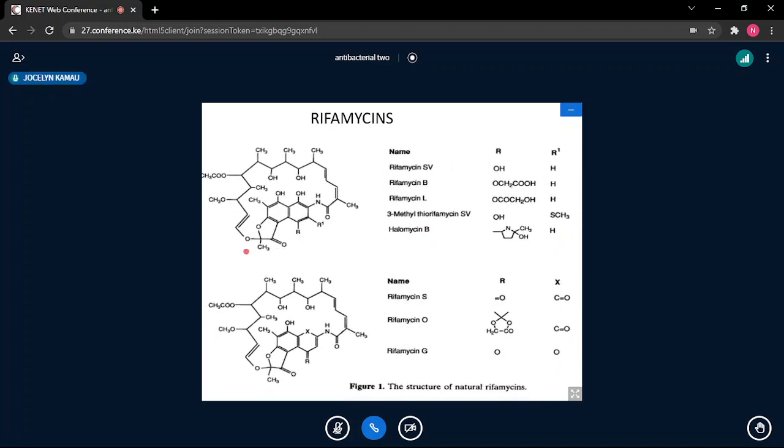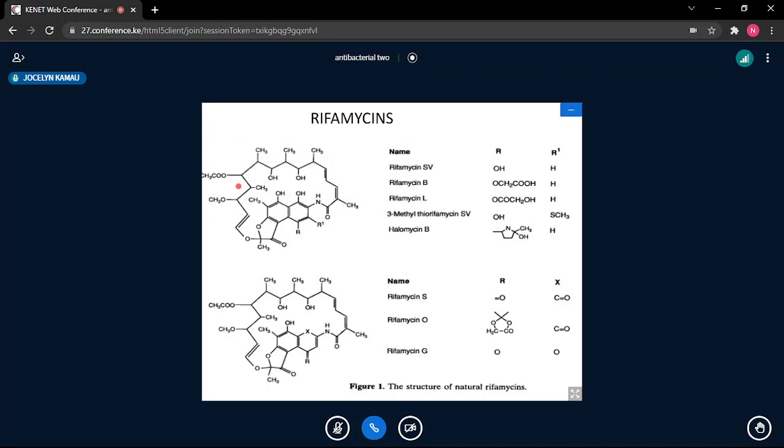So when we look at this, this is our rifamycin moiety. The area of difference, you can see this R1, I hope everybody can see that R1, and that R. So this area and this area in the whole of this big molecule is the only area of change. Even when you are requested to discuss and you are given the structure, I would not bother to draw the whole of this structure. I will only draw this area and give you R and R1, and then show lines to show that the molecule is extended that way,